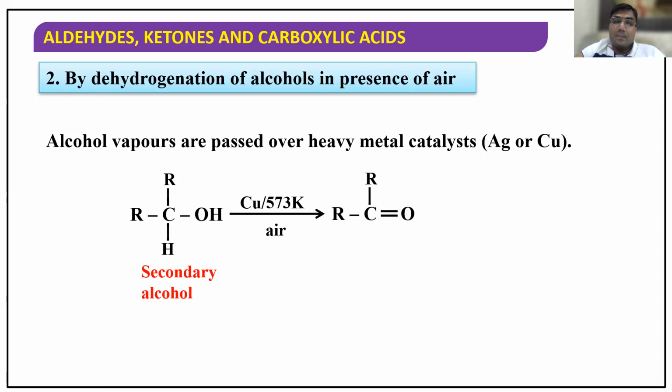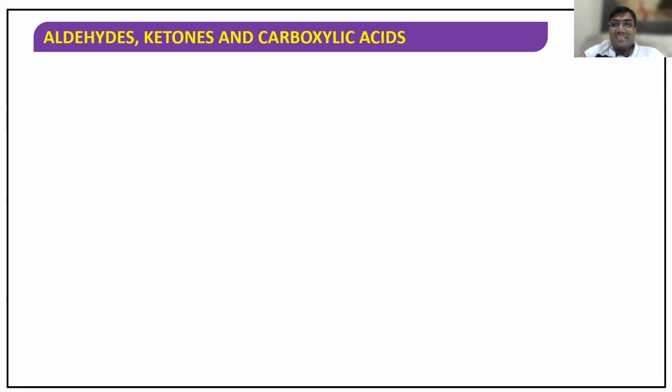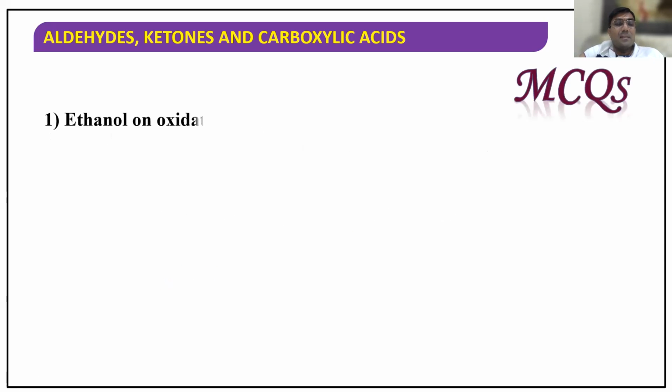But you will be in trouble. Students, listen carefully. PCC, PDC, or MnO2, or K2Cr2O7 with H+, these are not going to oxidize tertiary alcohols. But listen, these tertiary alcohols will give alkene. Be careful. It is not given here. I'll just write here. Listen. If you take a tertiary alcohol, listen carefully.